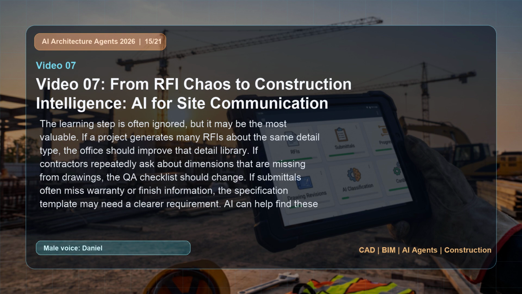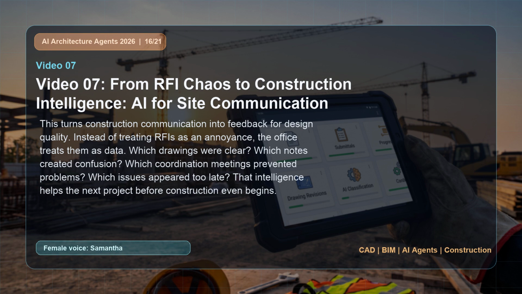The learning step is often ignored, but it may be the most valuable. If a project generates many RFIs about the same detail type, the office should improve that detail library. If contractors repeatedly ask about dimensions that are missing from drawings, the QA checklist should change. If submittals often miss warranty or finish information, the specification template may need a clearer requirement. AI can help find these patterns from the archive. This turns construction communication into feedback for design quality.